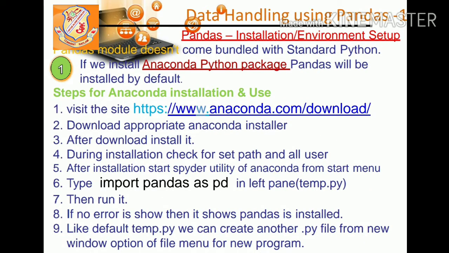Before we start with the practicals, first of all we must understand how to install pandas. Now we have two methods. You can go with the Anaconda Python package or you can go with the standard Python distribution. If you have the Anaconda Python package, then Python will be installed by default in that. You can install Anaconda through its website. It will come to your start menu, then you can open it and in your page you can easily type the command to import pandas and then use it.